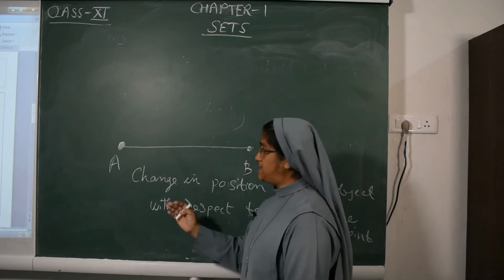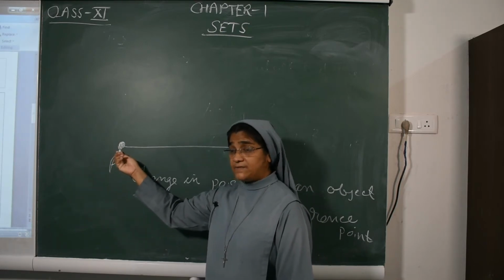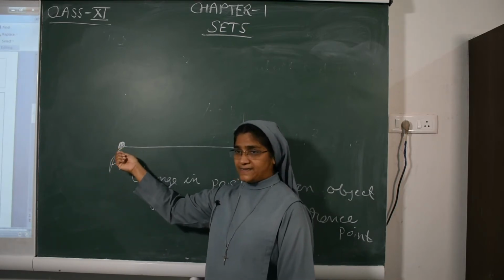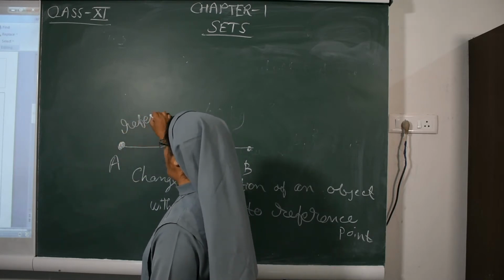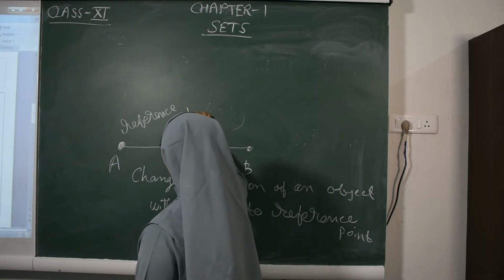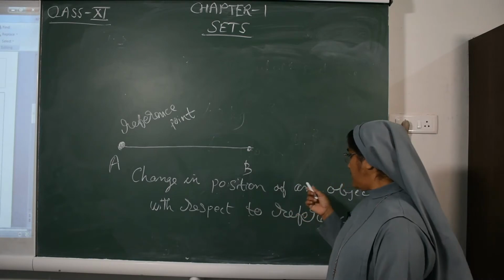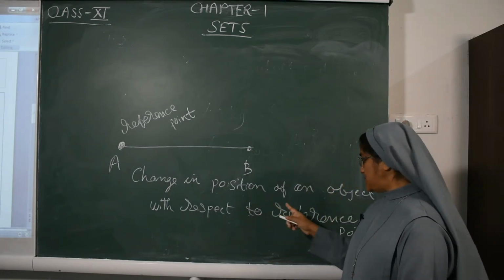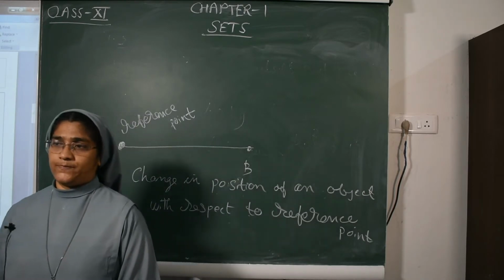Reference point means the point from which we started. From where did I start? From the position A. That is the starting point. The starting point is known as the reference point. So change in position of an object with respect to the reference point is known as motion.